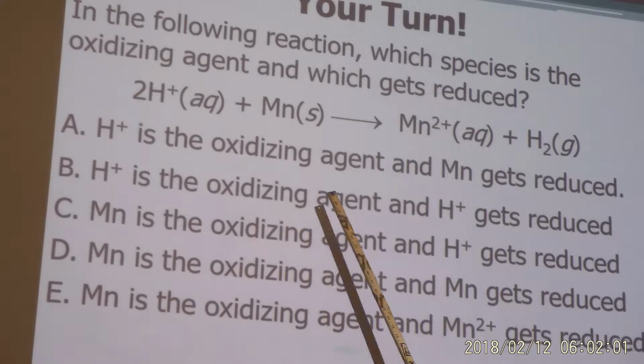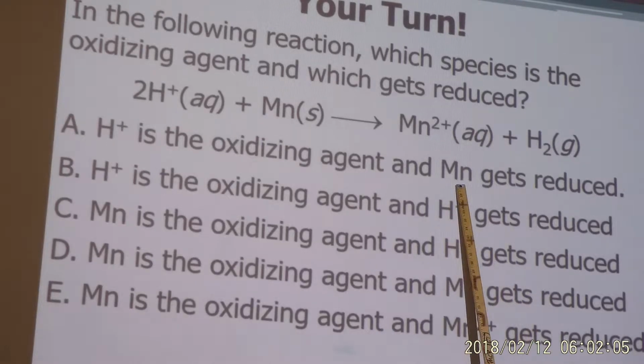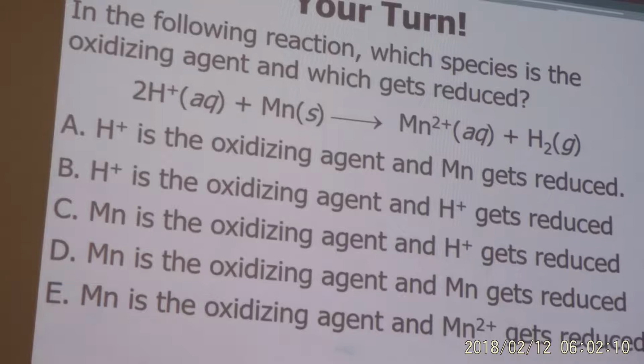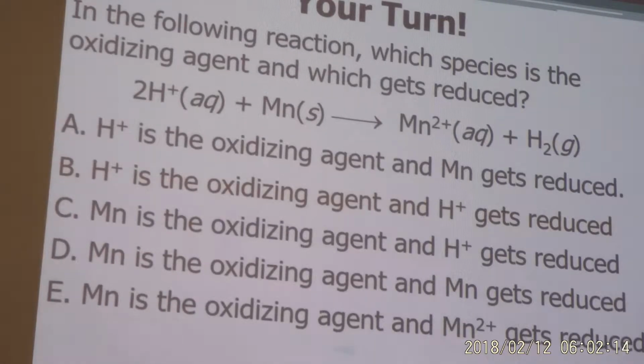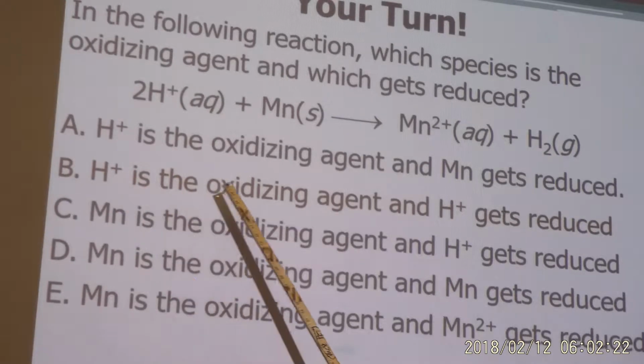All right. Who's getting reduced? Is manganese getting reduced? No. So it's B. Right? Got it? The answer is B. Because hydrogen is the oxidizing agent.